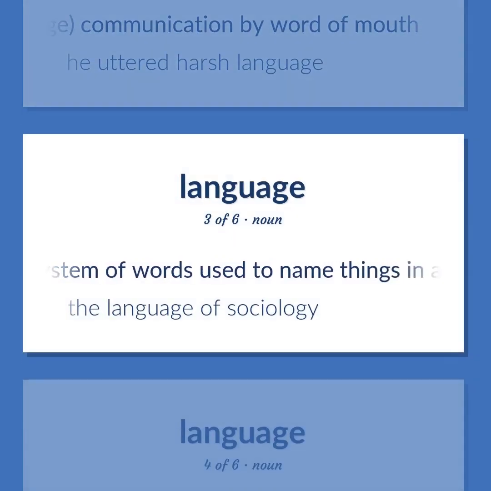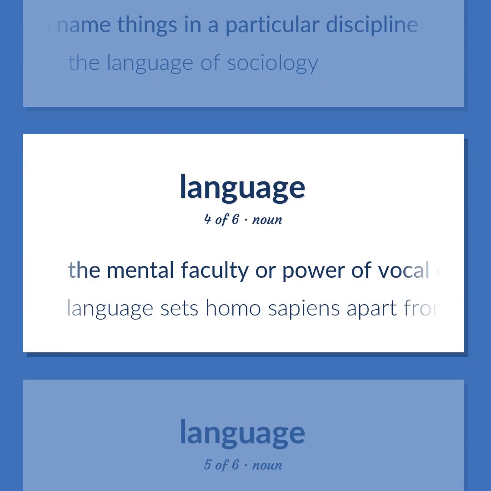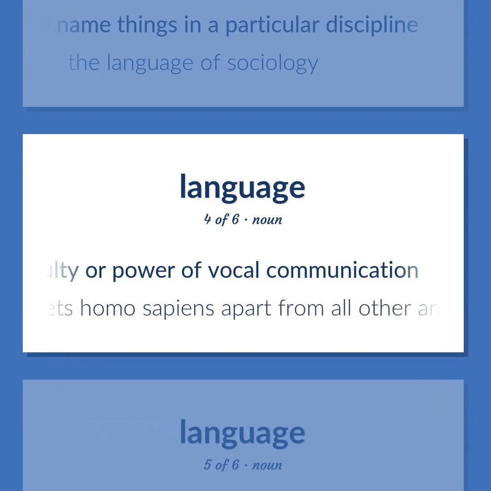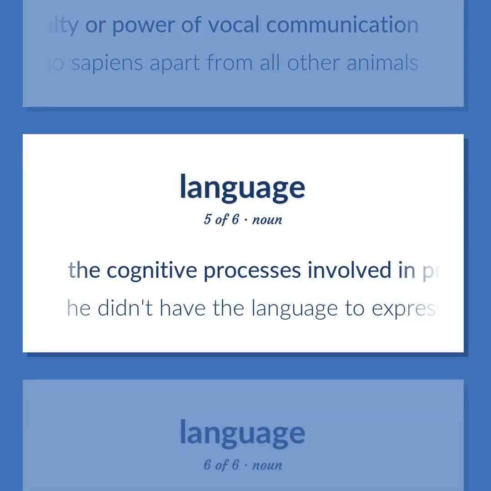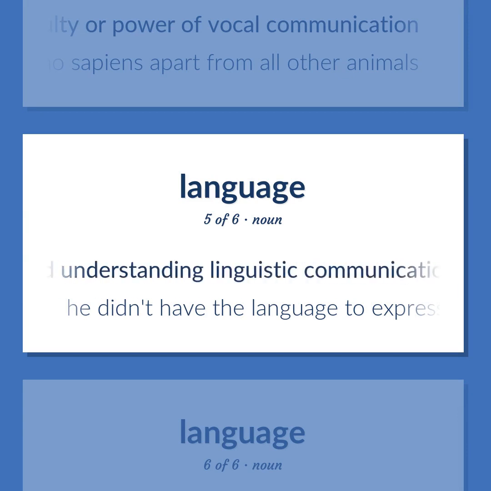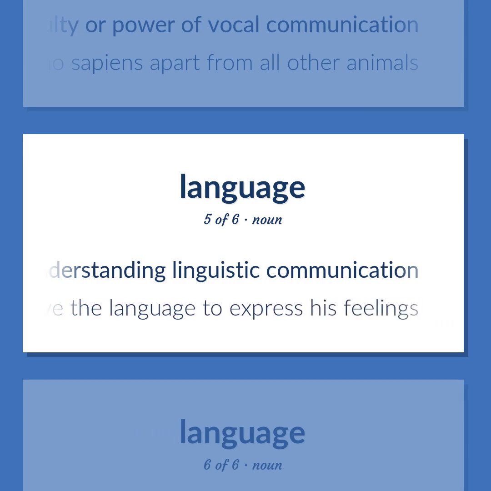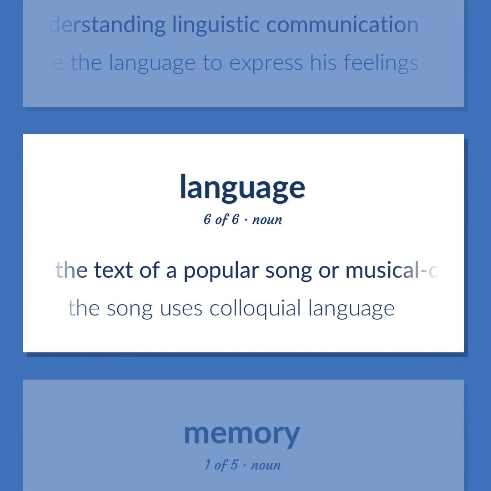A system of words used to name things in a particular discipline. The language of sociology. The mental faculty or power of vocal communication. Language sets Homo sapiens apart from all other animals. The cognitive processes involved in producing and understanding linguistic communication. He didn't have the language to express his feelings. The text of a popular song or musical comedy number. The song uses colloquial language.